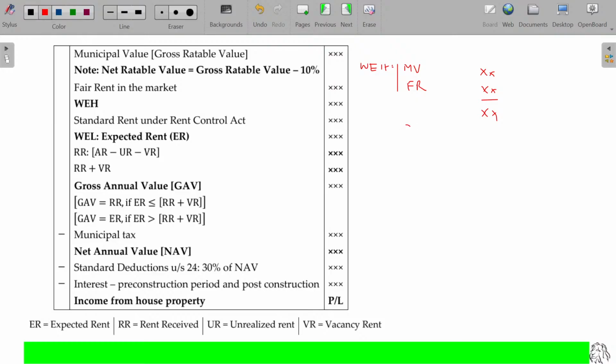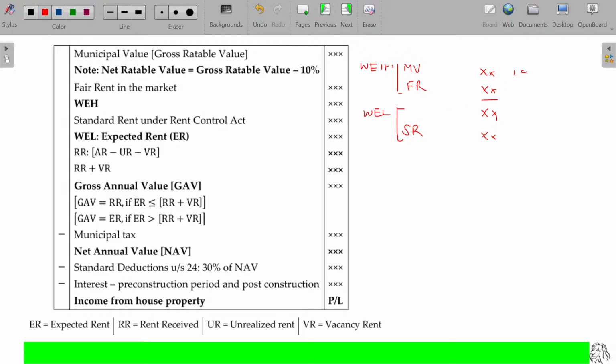And now I cross verify with the standard rent. Whether it is applicable in that locality or not, you have to first verify. If it is applicable, what does it mean? There was an exorbitant rent hike, so the government fixes a base rent, a floor cap rate, and you cannot go beyond that. So this rent should not be beyond this, right? So then whichever is lower.